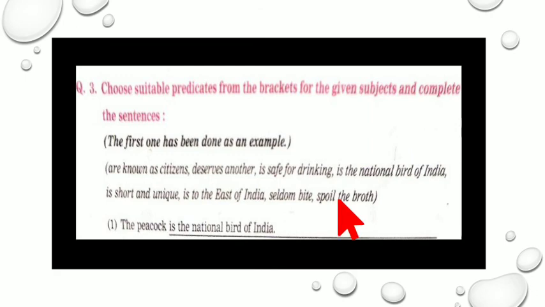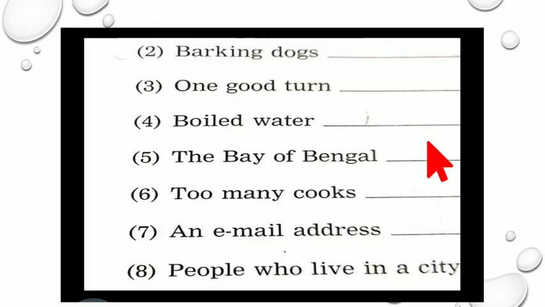The first one is already done for you all: The peacock is the national bird of India. The subject, the peacock, is given, and then the options are given from which you pick the correct answer and write it down. There are 8 examples. The first we have already completed, and for the remaining 7 you have to pick out the answer from the given brackets and write it down.